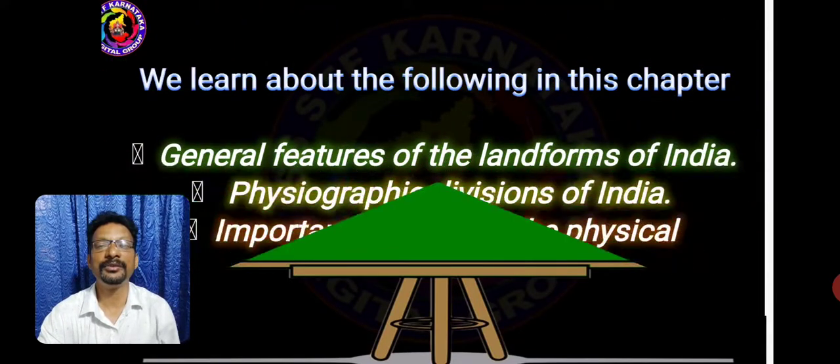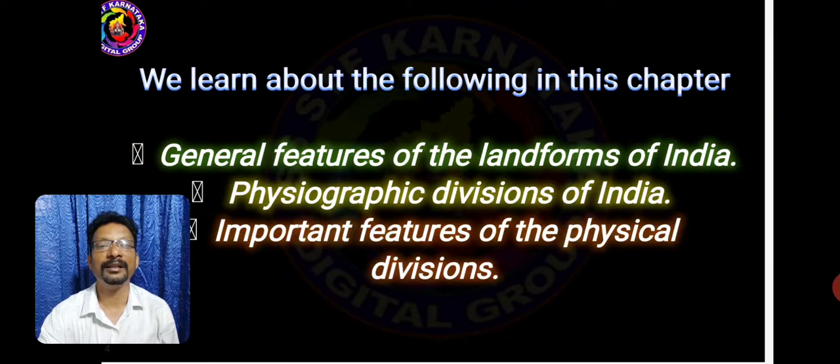Main objectives that we learn from this lesson are: 1. General features of the landform of India. 2. Physiographic divisions of India. 3. Important features of the physical divisions.